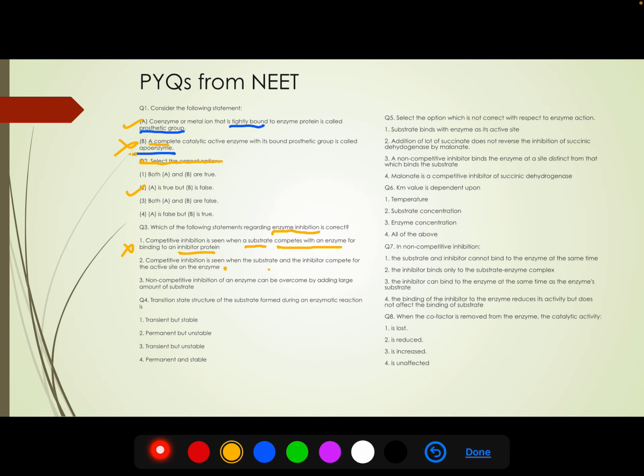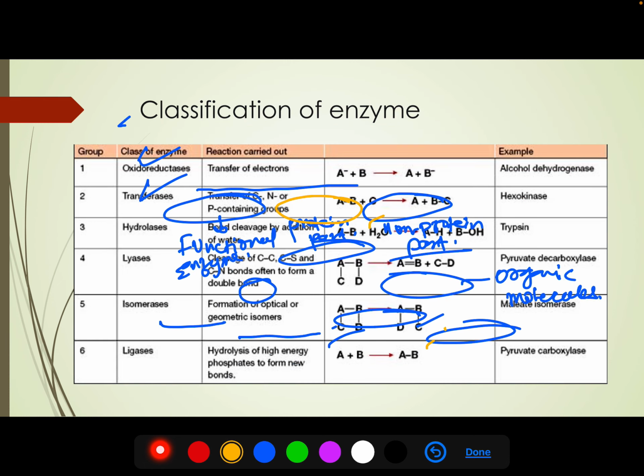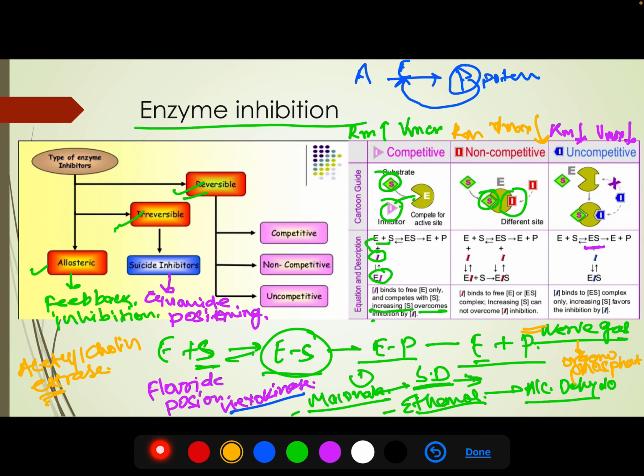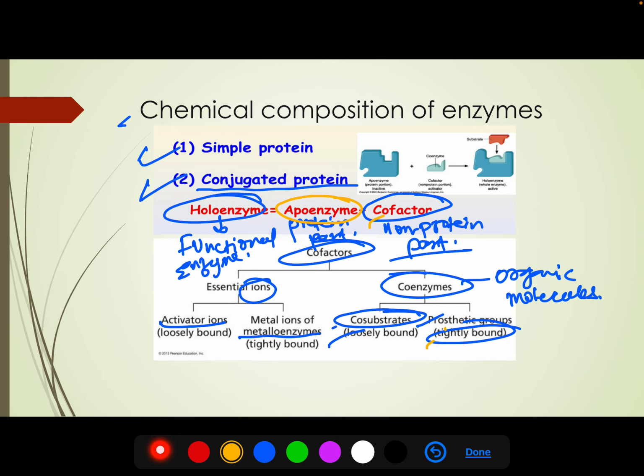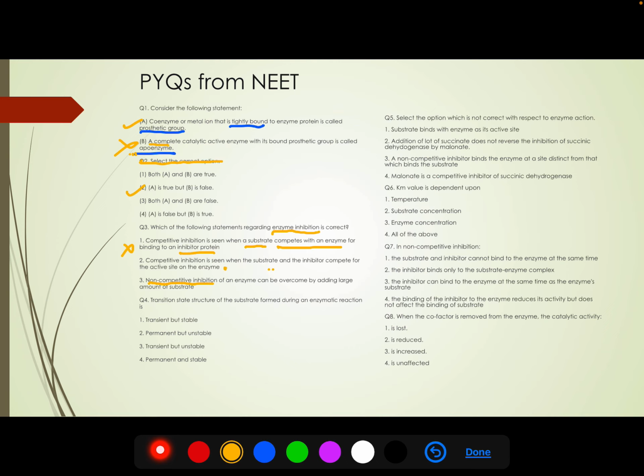Non-competitive inhibition of enzyme can be overcome by adding large amount of substrate. So in case of non-competitive inhibition, it cannot be overcome by adding more substrate. So this statement is wrong. So this one is wrong. And so which one is correct? Only second. Second option is correct.